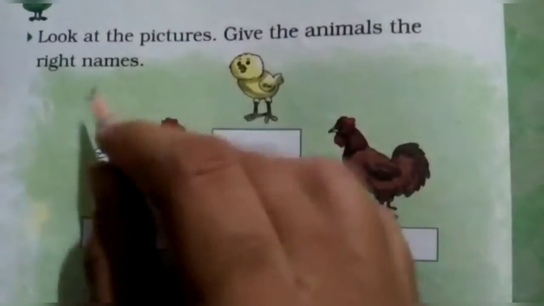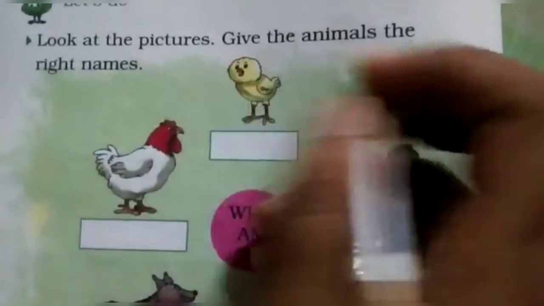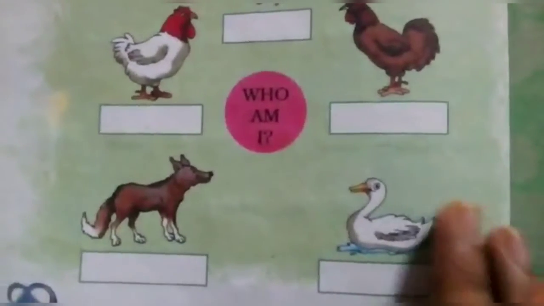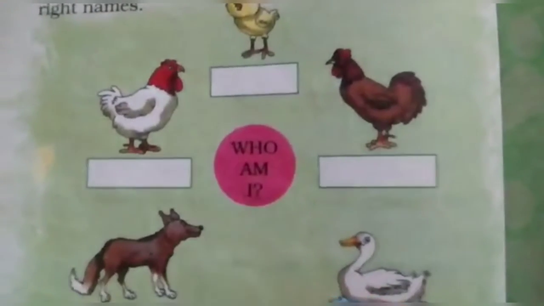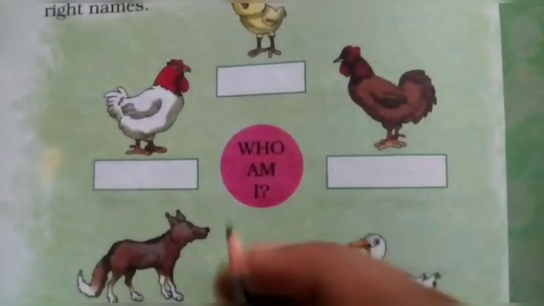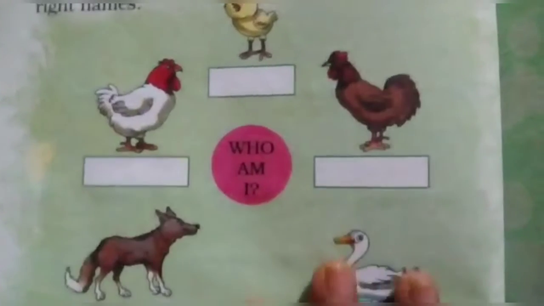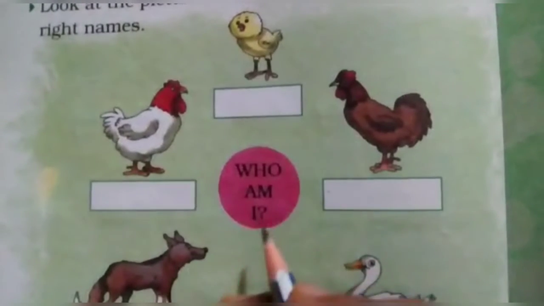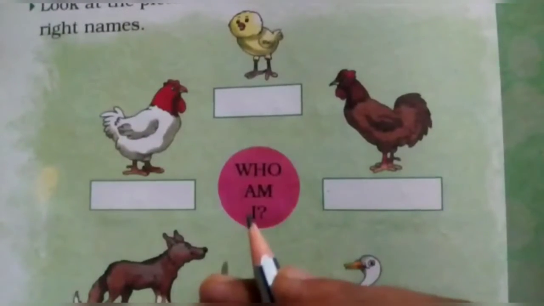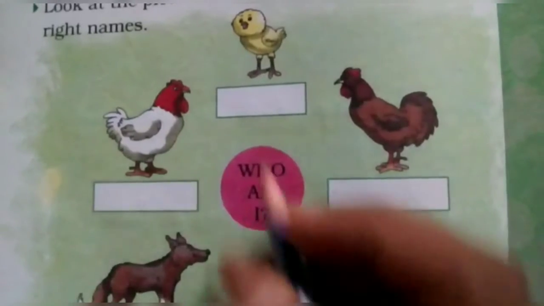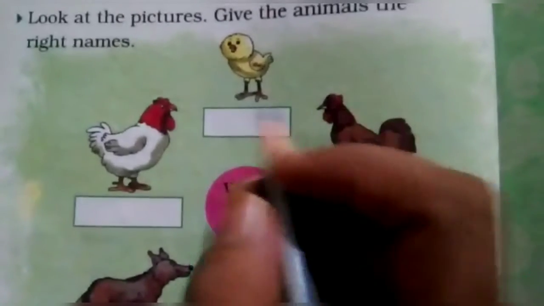Okay, now next is look at the pictures, give the animals the right names. Here pictures are given, some animals and birds, we have to write their names here, okay? Here it is given, who am I. So let's see. First one, which is this picture?